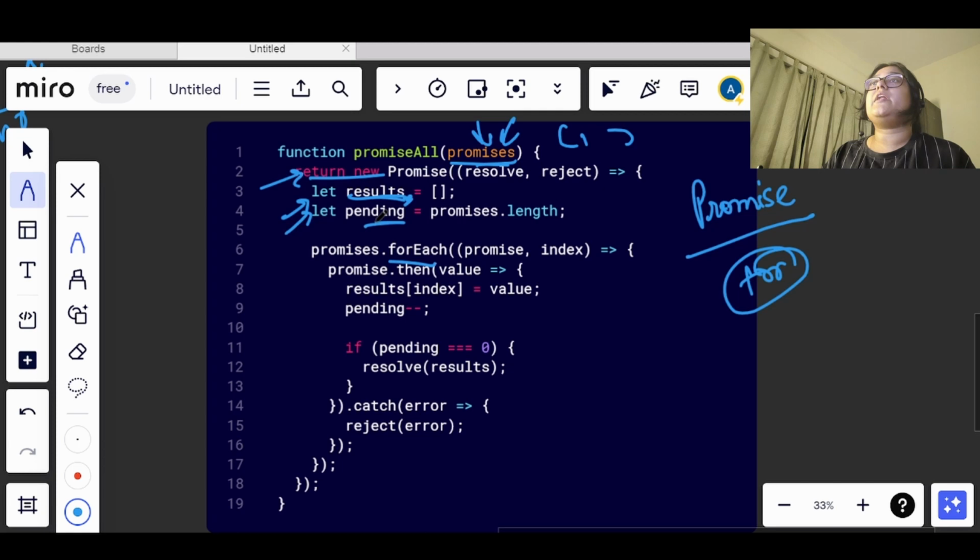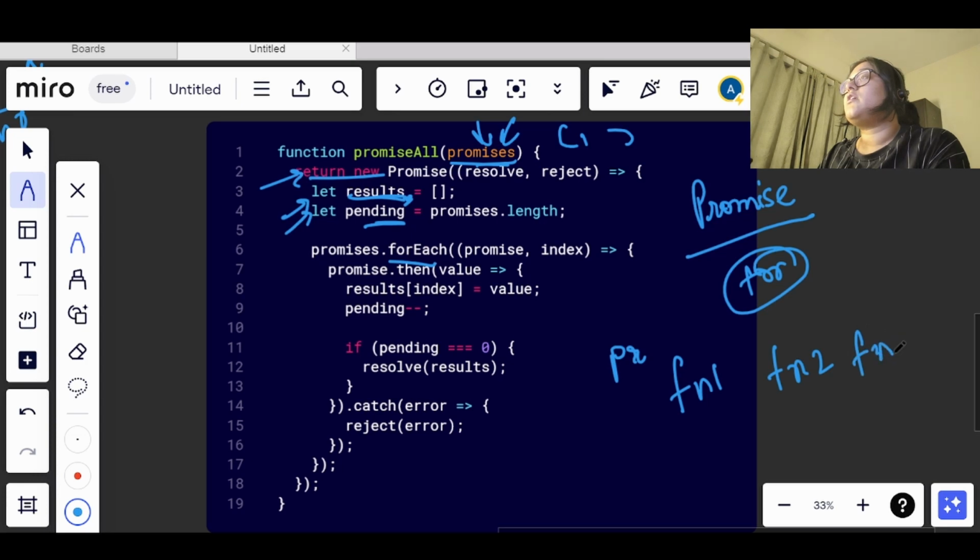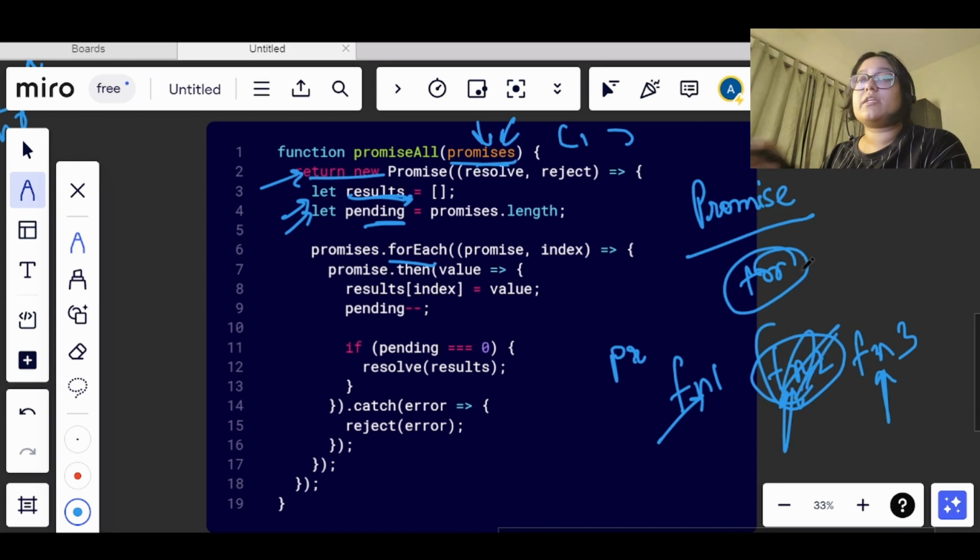And this pending, right? What is this pending? This pending here means, we were told that the values should get resolved at the same time. So let's say function 1 is there, function 2 is there, function 3 is there. Now we will be iterating, and we need to see that all of them have returned some value or not. Let's say function 1 returned a value, function 2 did not return a value, and function 3 returned a value, means this got rejected, and it did not return the value synchronously, or we can say at the same time.